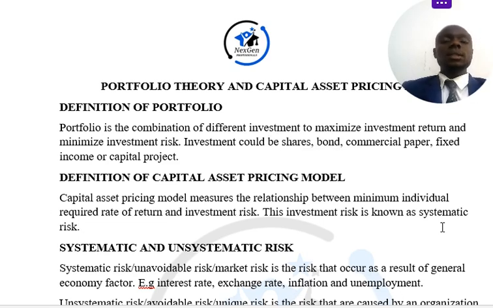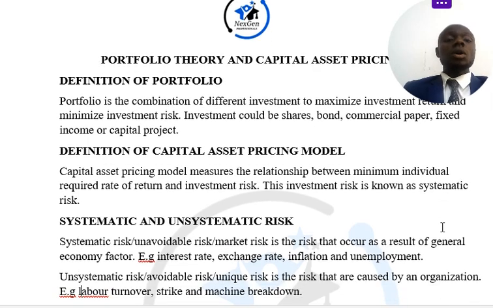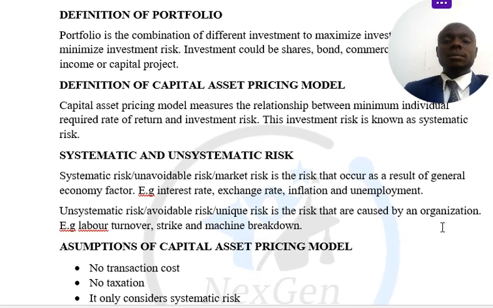Systematic risk is the unavoidable risk that occurs as a result of government policy, exchange rate, inflation. Who knows that the CBN recapitalization policy will come in place in March or April? Nobody knows that, right? So what actually affects the stocks, what actually affects your expectation, is systematic risk. We can't do without that.